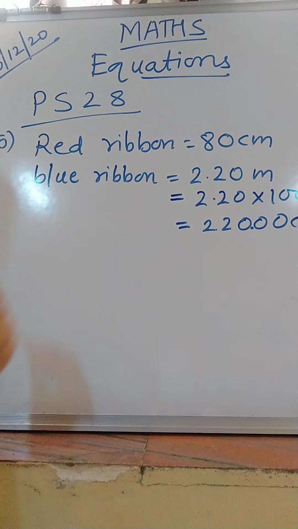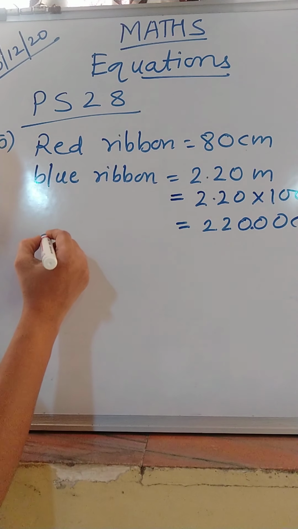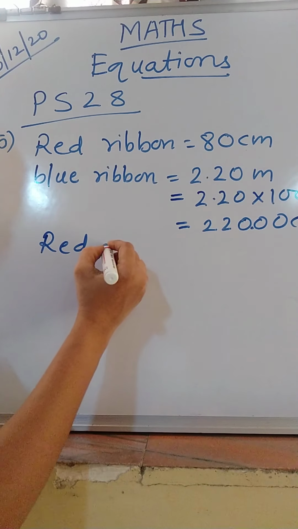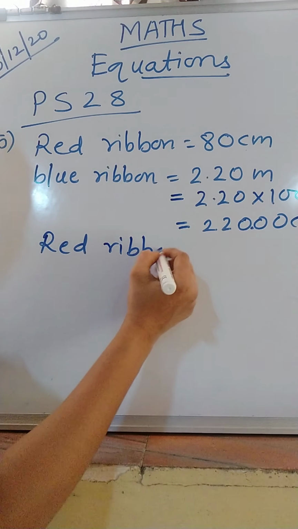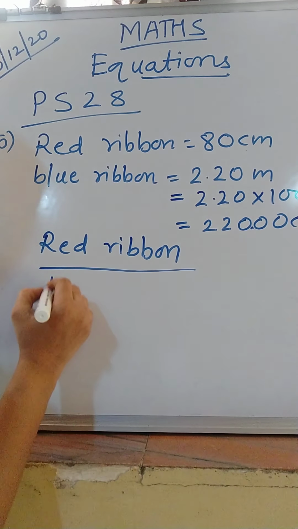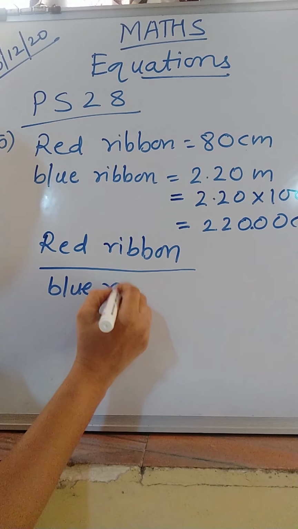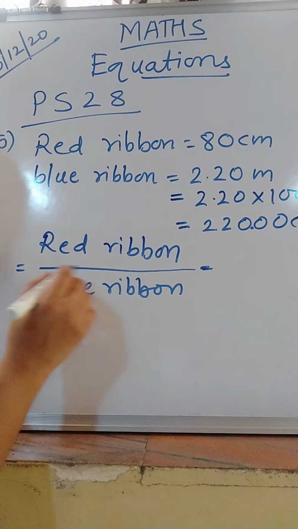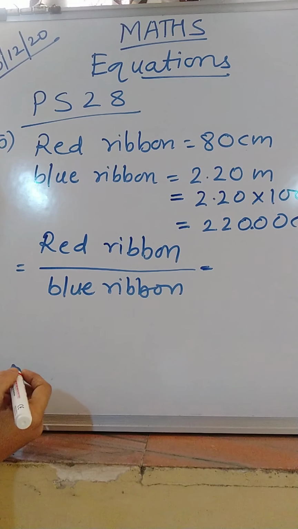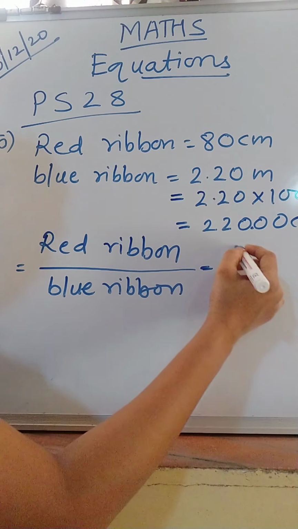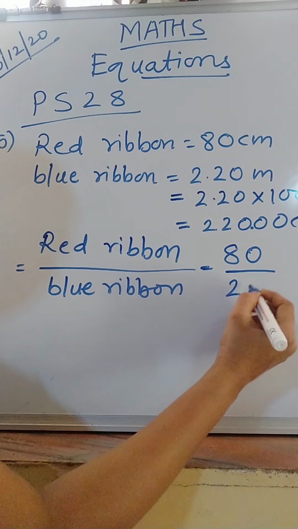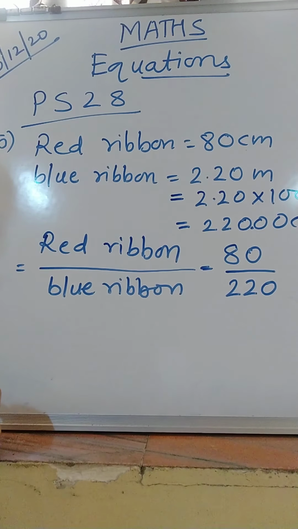Now ratio of red ribbon to blue ribbon means your red ribbon will come in the numerator and blue ribbon will come in the denominator, right? Red ribbon is 80 centimeter and blue ribbon is 220 centimeter.